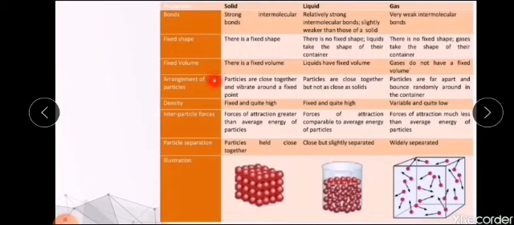Now, coming to the arrangement of particles, as we have seen, in solids it will be very tightly packed and closely arranged. A little bit less in the case of liquids, that is, the intermolecular spacing will be more, and in gases the particles are far apart and will be in random motion. Now, when you talk about density, due to tight packing, density will be very high in solids. Liquids also have high density, and in the case of gases the density will be low.